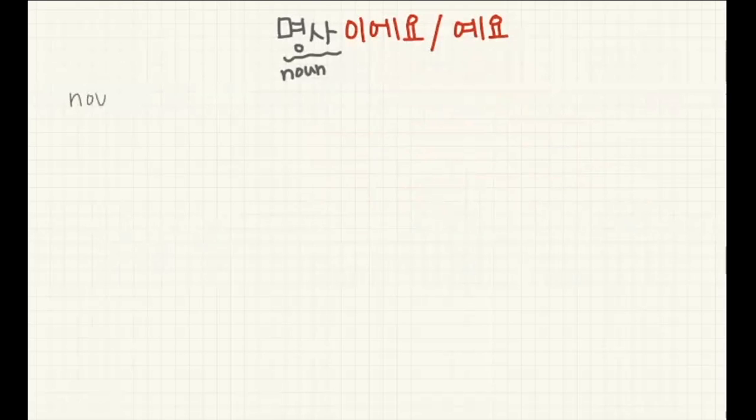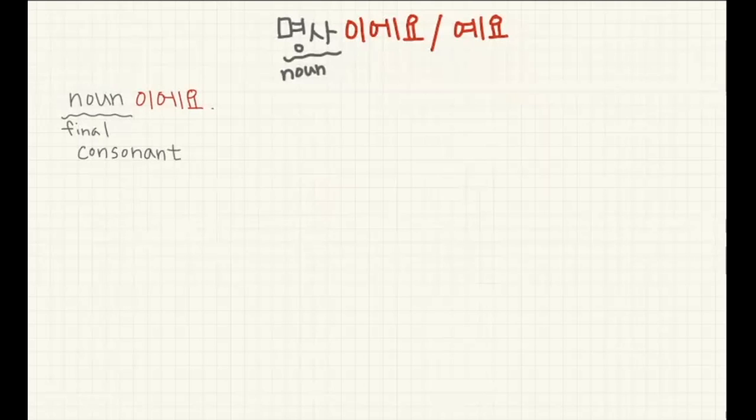Noun with final consonant, you should attach 이에요. If you don't understand what it means, I will give you an example.